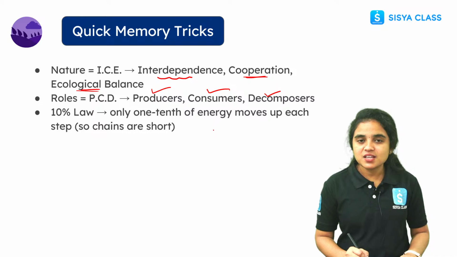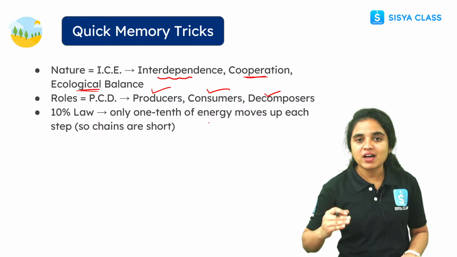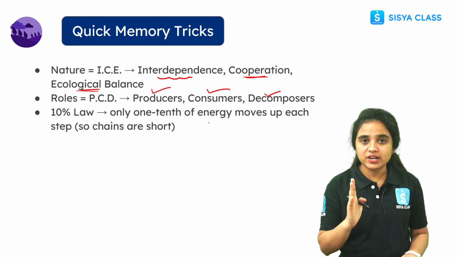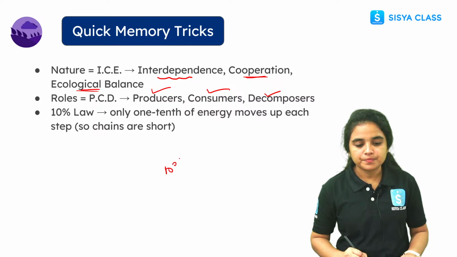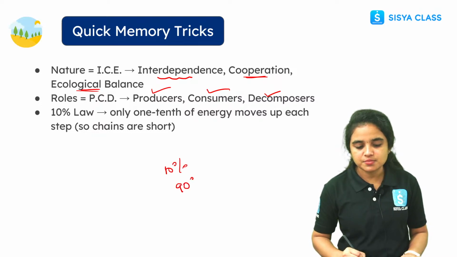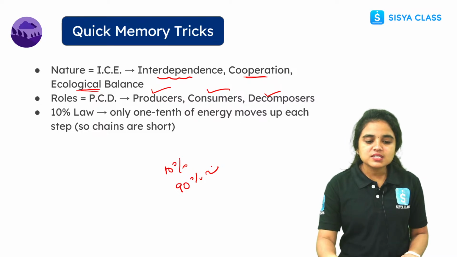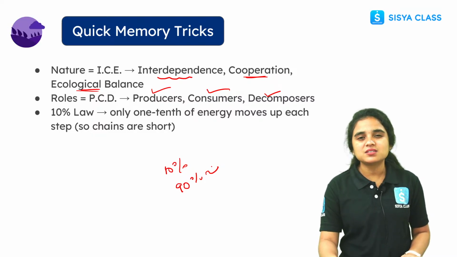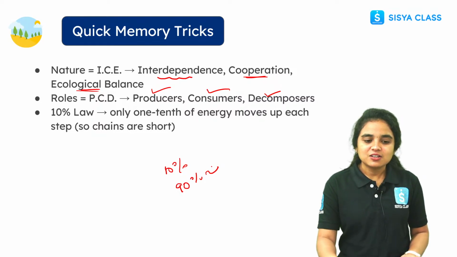And the 10% law, Lindeman's law, is very important. The passing of energy from one level to another is always in a single direction, unidirectional, and the energy transferred is always 10%. The remaining 90% is used for life processes. So this is about the quick memory tricks, students. This is a very interesting and simple topic if you learn it in an exciting way, right?